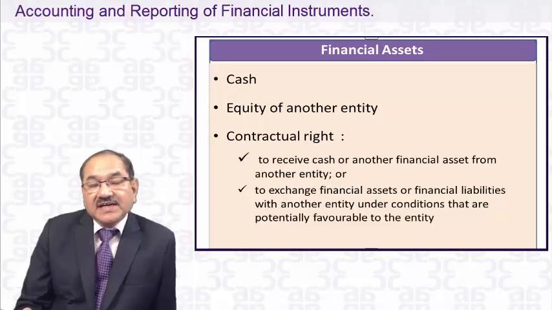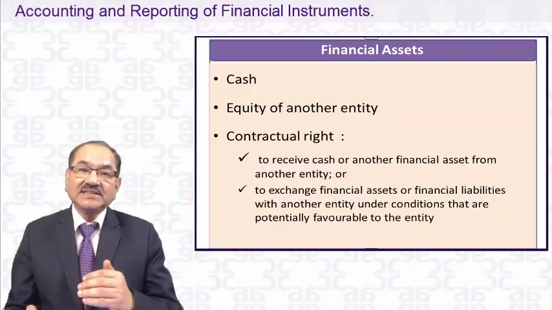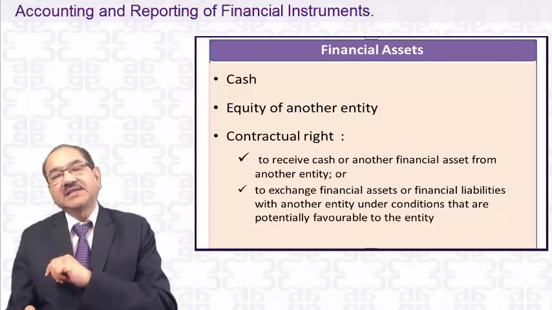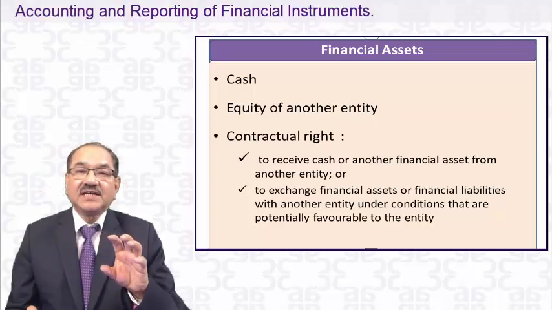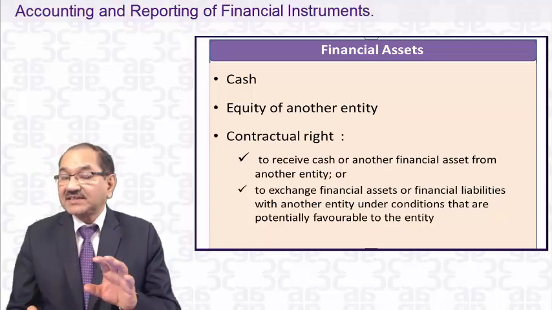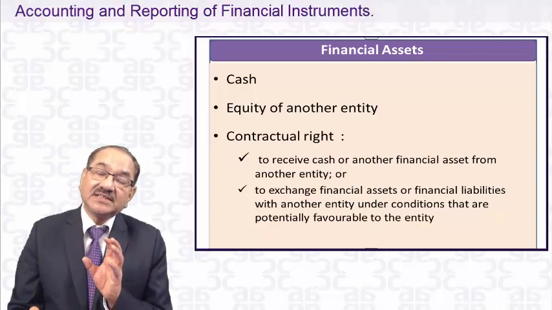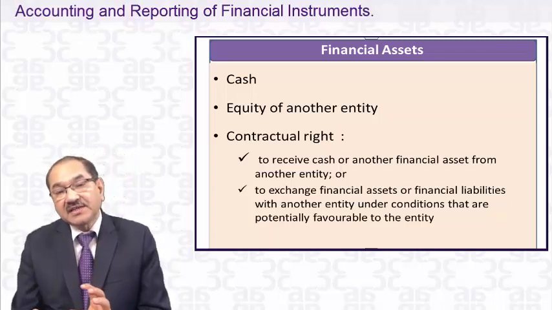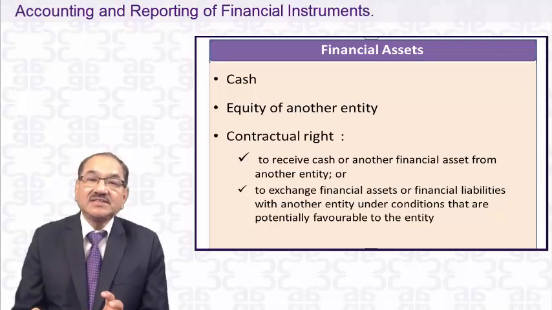Now we have explained to you what a financial instrument is. The question arises, it says that it is a financial asset of one entity and the financial liability of another entity or the equity of another entity. Now what is the financial asset as such, what is the financial liability, and what is the equity? These are the three terms which we are going to explain. I think, students, these are the three terms which are very important from the examination point of view, and maybe the questions will revolve around these three terms every time in the examinations.